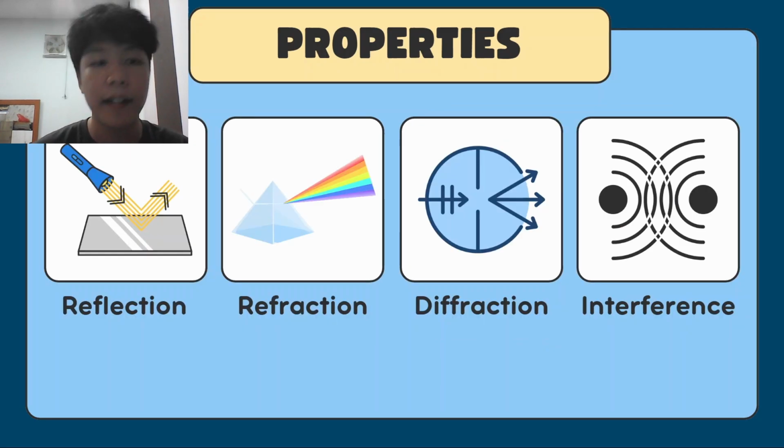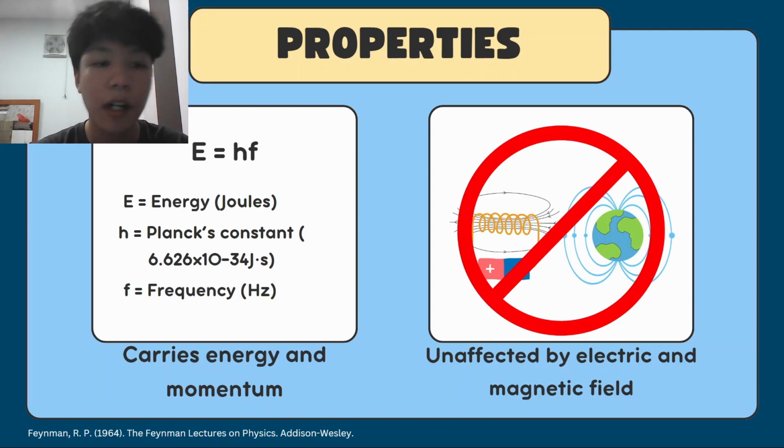Next, electromagnetic waves exhibit properties such as reflection, refraction, diffraction, and interference. And the last two are that electromagnetic waves carry energy and momentum, as stated in this equation, and that electromagnetic waves are unaffected by electric and magnetic fields as they don't carry any charge at all.